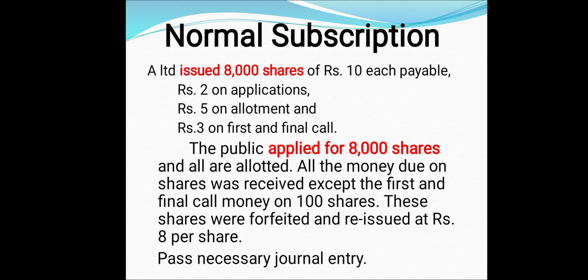We will get into the sums about one of the concepts, normal subscription. In this sum, the company is issuing 8,000 shares of 10 rupees each, split into 2 on application, 5 on allotment, and 3 on first and final call. I have stated that 8,000 shares have been applied for by the public. So when the issued and the received applications are the same, it is called normal subscription.